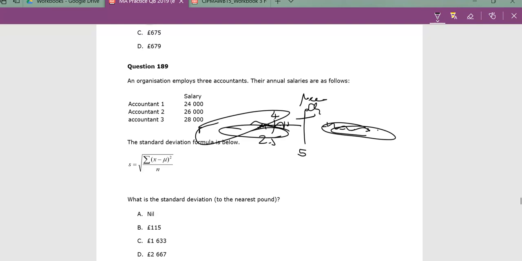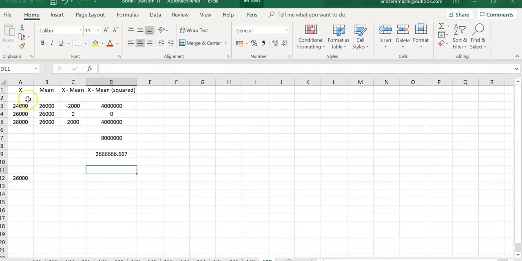So let's go to a spreadsheet, which I've done this in, to make it straightforward. That's the x. Get your figures out first, and let's find out what the mean is. The mean is the three entries divided by 3, and that's 26,000. Then subtract each of these values from the mean to get the x minus mean, and you get these figures first. That's what they're asking us to do.